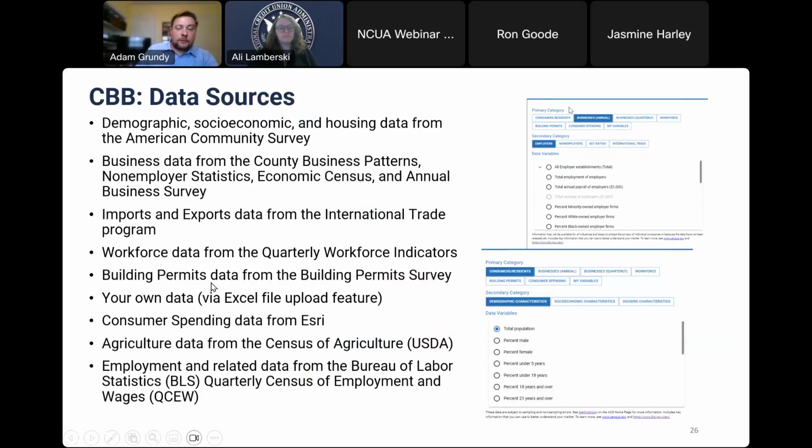You can also upload your own data into Census Business Builder via the Excel file upload feature. If you're curious about how to do that, I won't cover it during this webinar, but there are several webinars from the Census Bureau, as well as the take a tour option. Let's say you're opening up a credit union in the state of Florida, you can upload all the different addresses of credit unions in the state of Florida to see what would be the best location to open up that particular business.